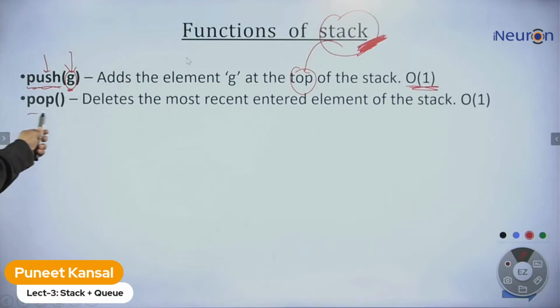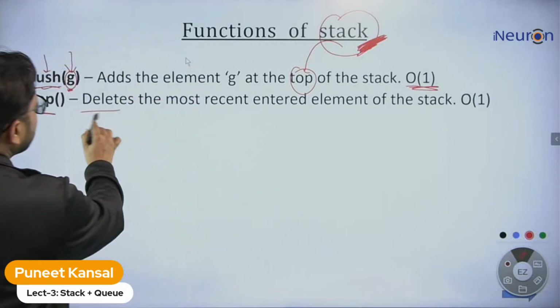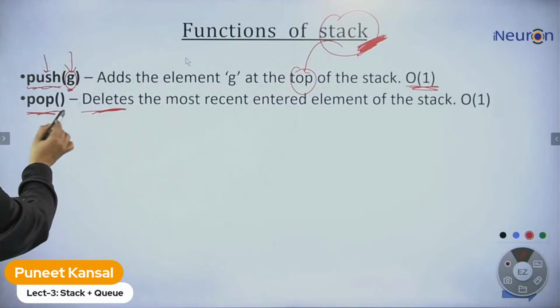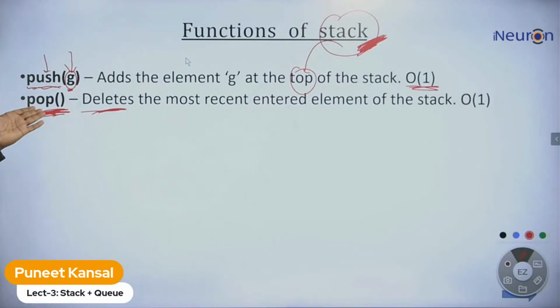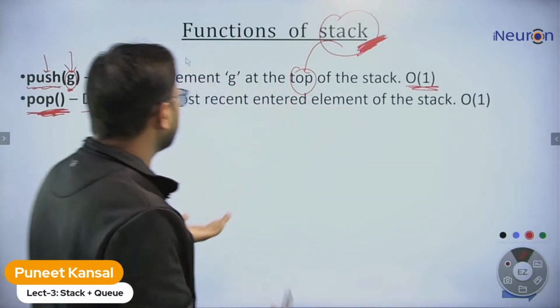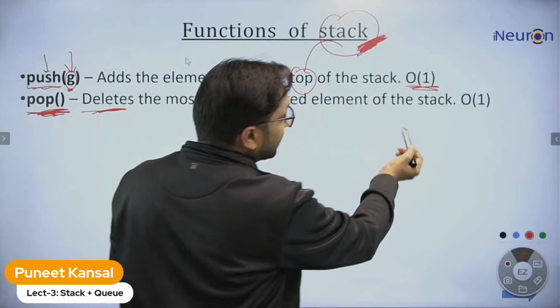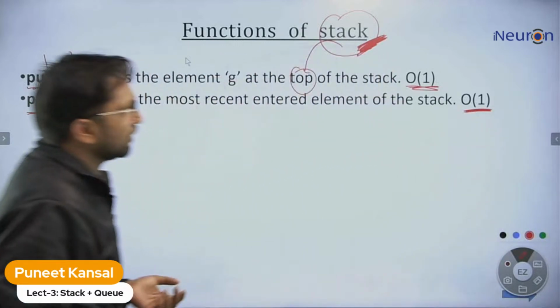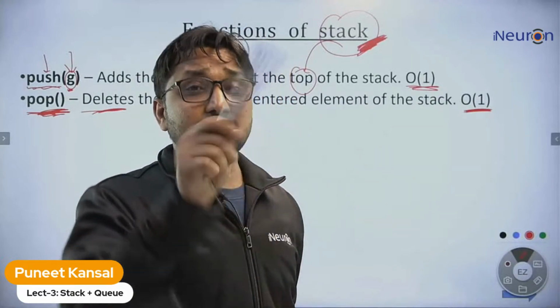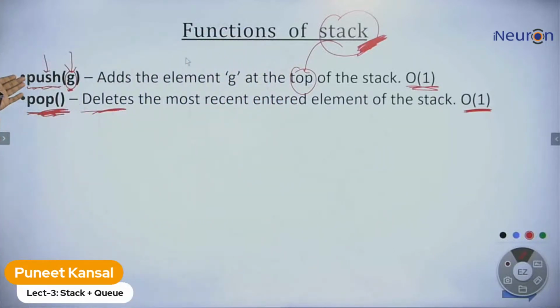Another function is the pop function. This will also delete the element from the top only, because this is a stack. You do not need to provide which element, because this will definitely delete from the top. It deletes the most recently entered element, or you can say the top element from the stack. This will also take constant time. Insertion and deletion at the rear of a DQ take constant time. So these two operations, push and pop, take constant time.